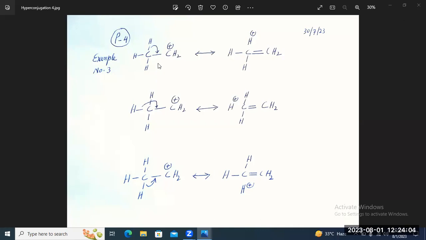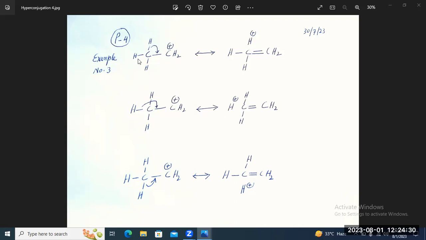And in any example where this situation is seen, you can do the hyperconjugation. So this C-H sigma bond comes here to give the pi bond, and between hydrogen and carbon there is no bond.